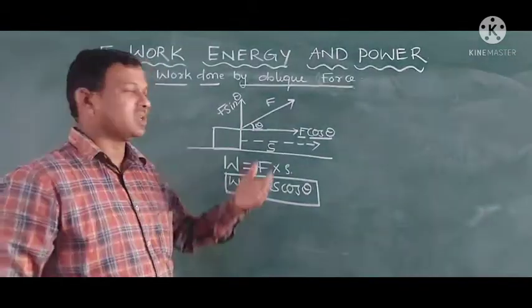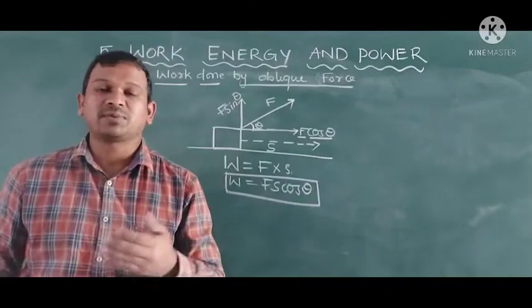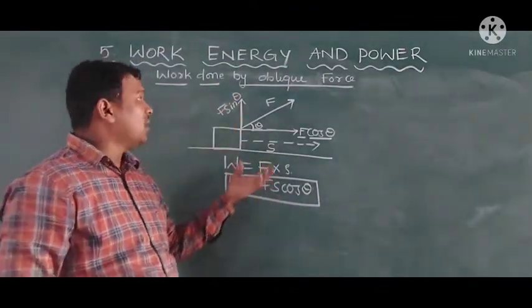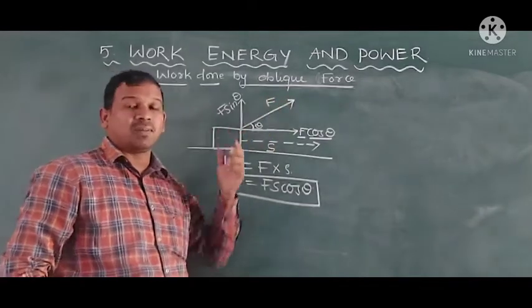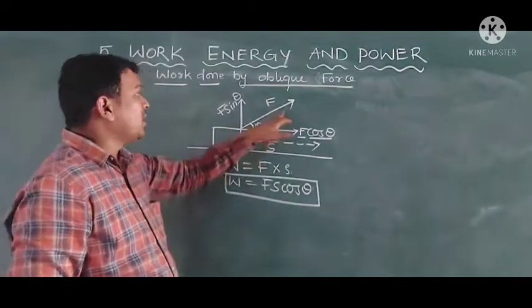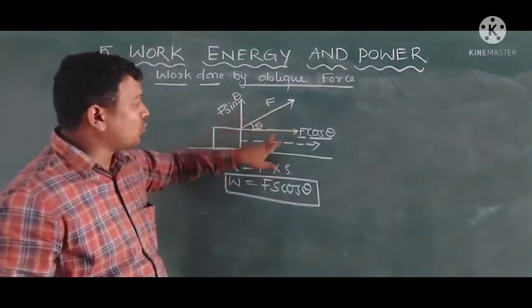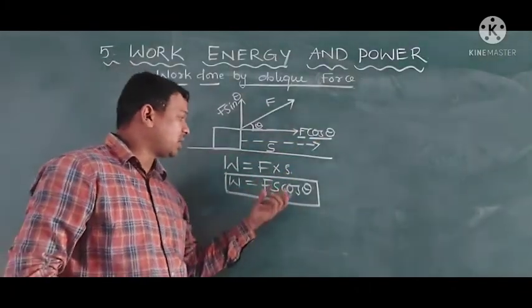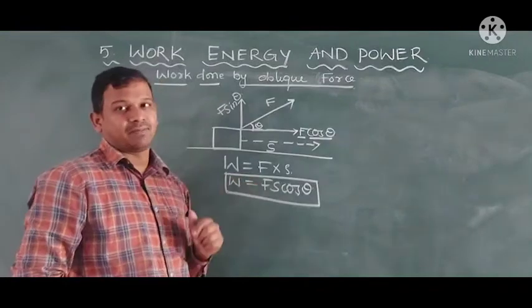In the next session, we will discuss these types of work. But here, how is work said to be done when the force is applied obliquely on the body? The force will be split into two components. The horizontal component and the displacement will give the work done.